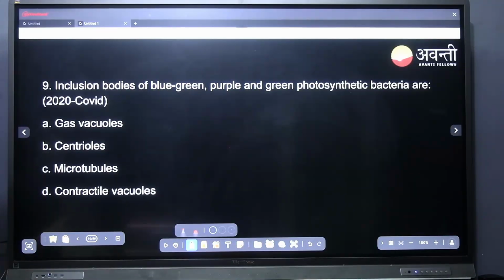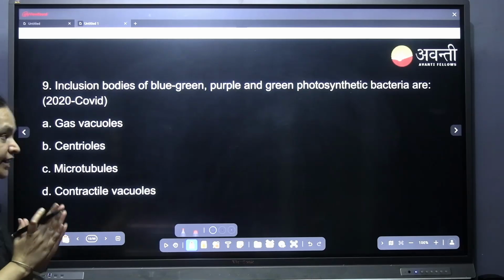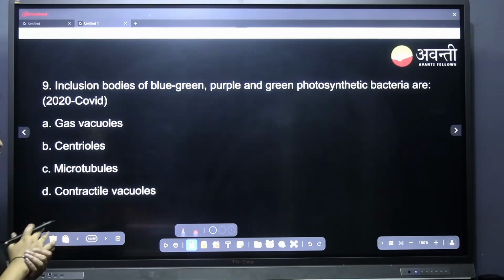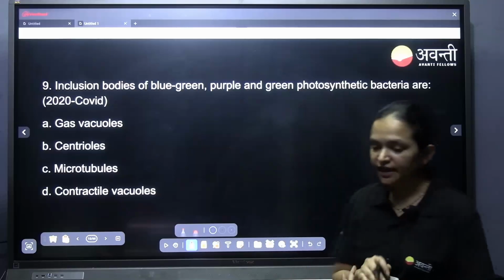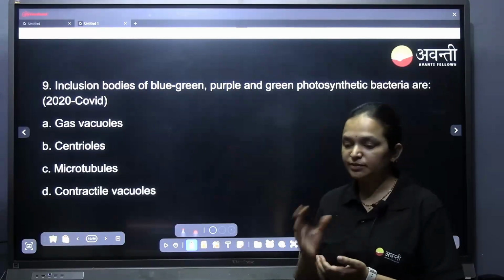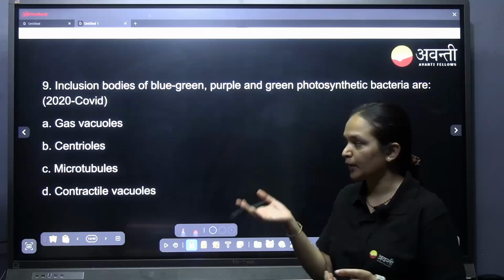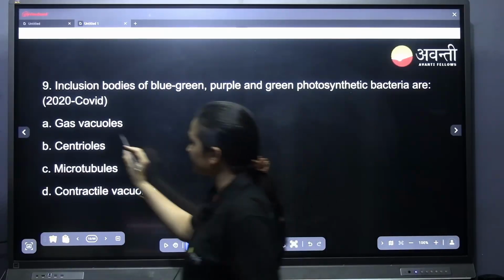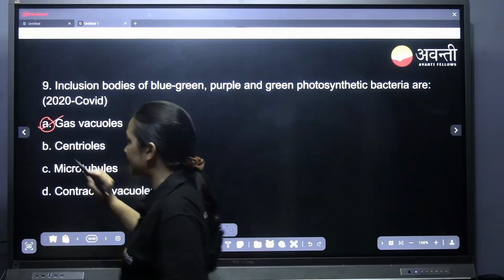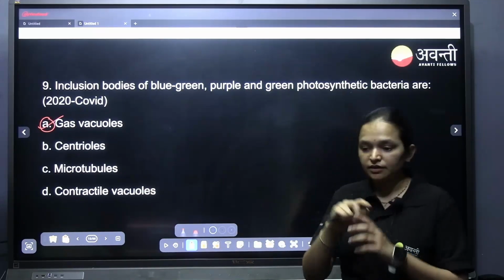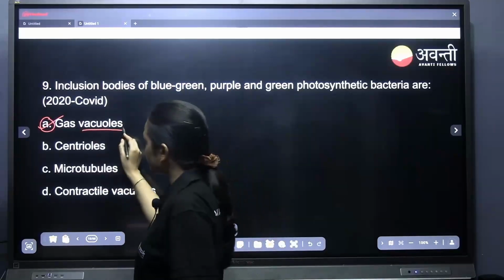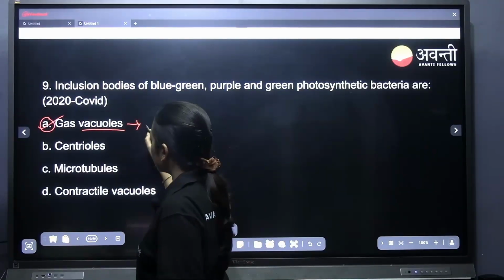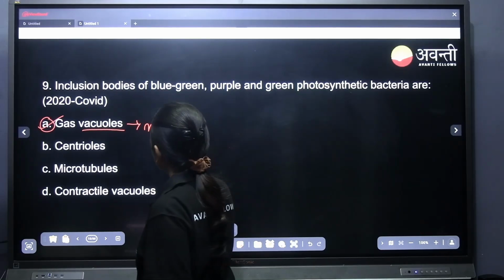Inclusion bodies are very important. Again and again they have asked questions. Inclusion bodies of blue green, purple and green photosynthetic bacteria have something called gas vacuoles, which help in maintaining buoyancy in aquatic environments. So these have gas vacuoles where the gases will be filled inside the cytoplasm. But as you can see vacuoles here, don't think it is membrane bound. It is not membrane bound.